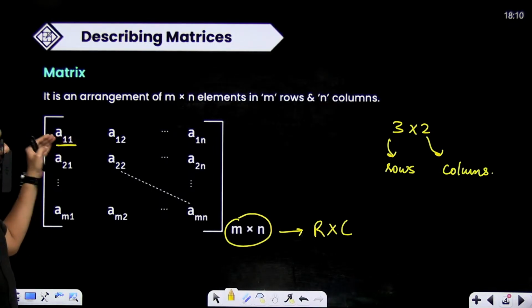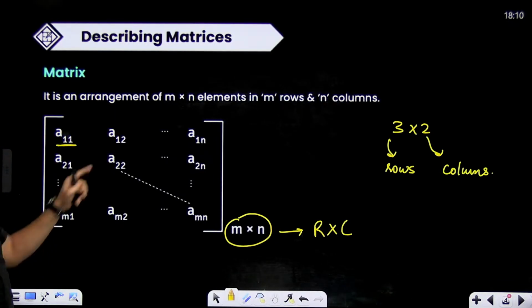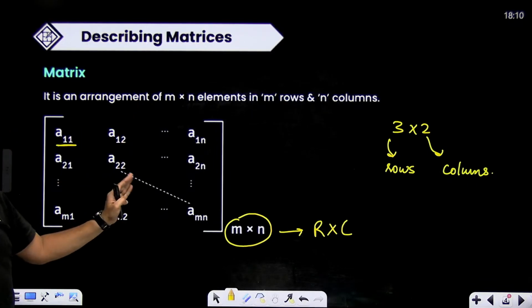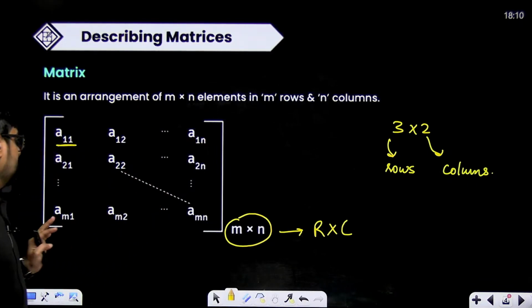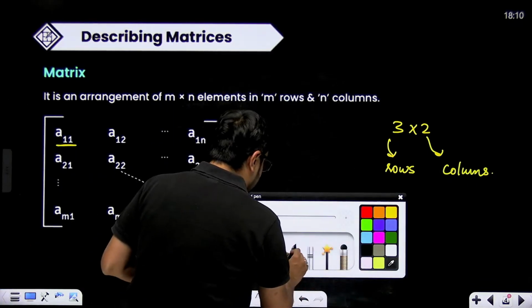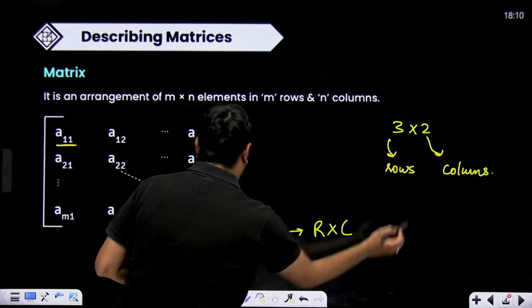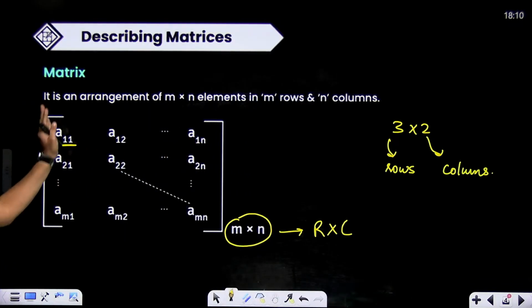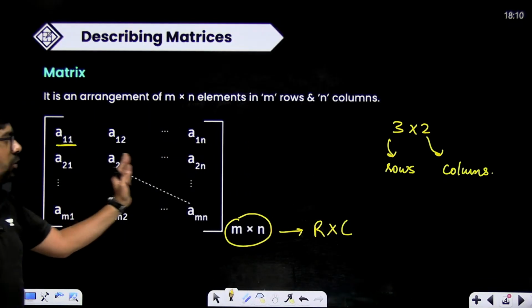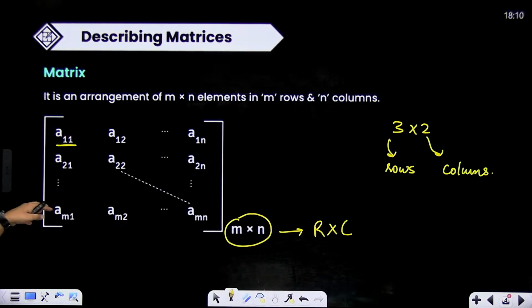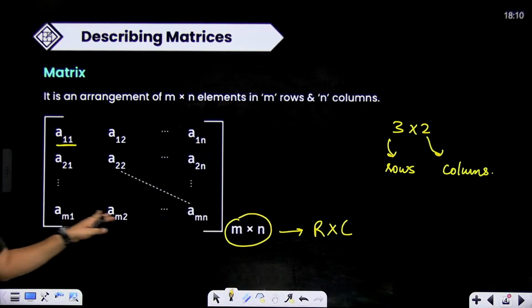A12 is the element in the first row and second column. A13 will be the element in the first row and third column, and it will go on like this. Now the other things: A21 means second row, first column. A22 means second row, second column, and A23 second row, third column. So this is how it is going to go.